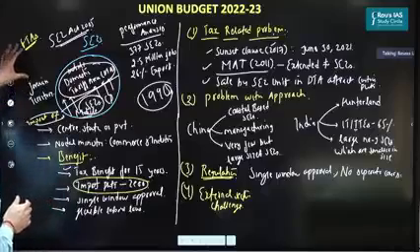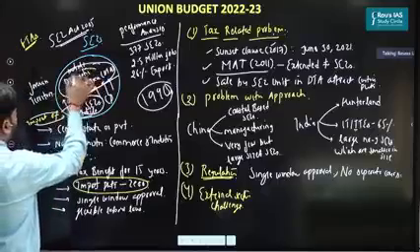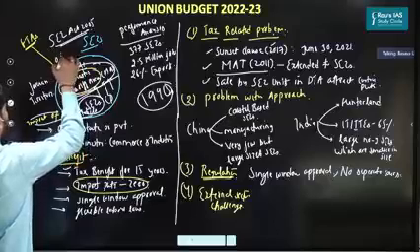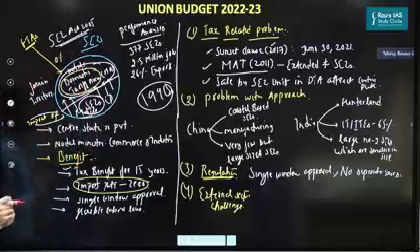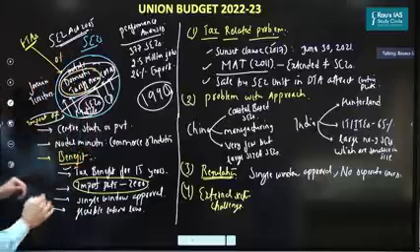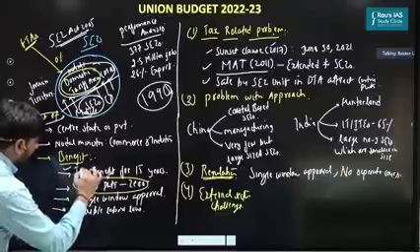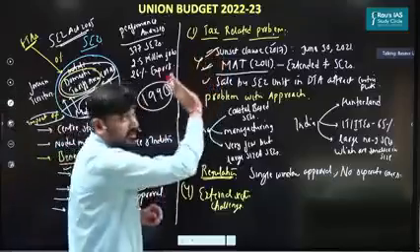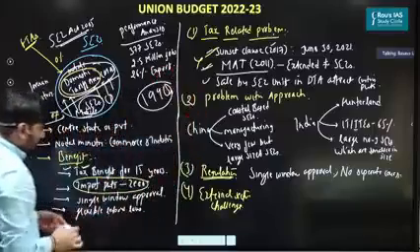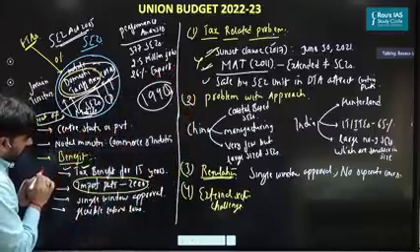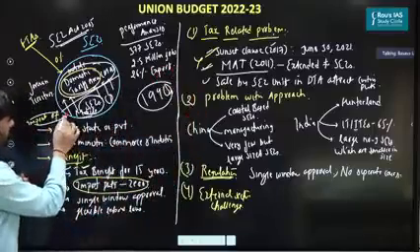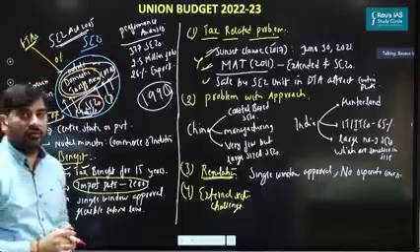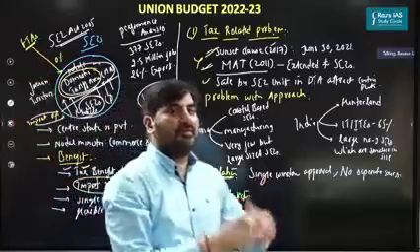So because of these FTAs, even the units located in the domestic tariff area can import goods at 0% customs duty. Are you getting this point? So I told you two benefits. One, they're getting tax benefits. Now these two tax benefits are gone for the SEZ units, right? Third benefit, I said that they can import goods from other countries at 0% customs duty. But even the units in the domestic tariff area can also import goods from other countries at 0% customs duty. This is the third problem.